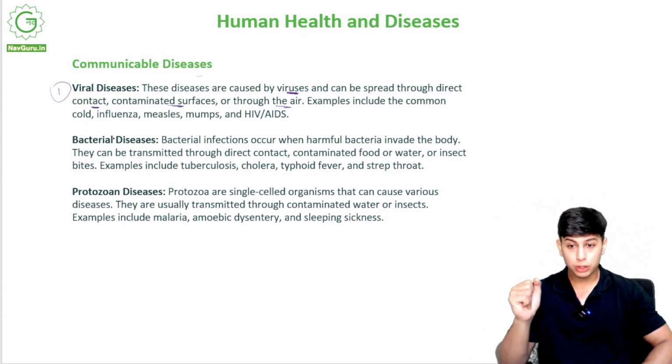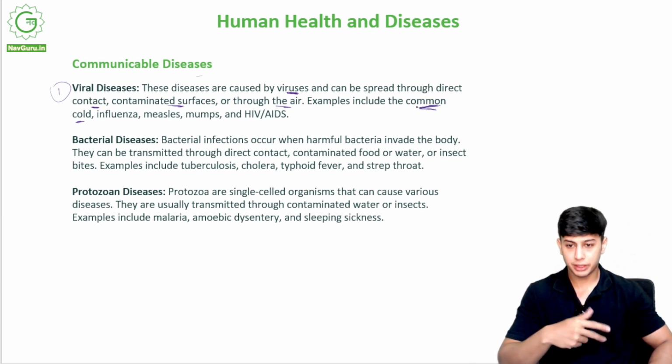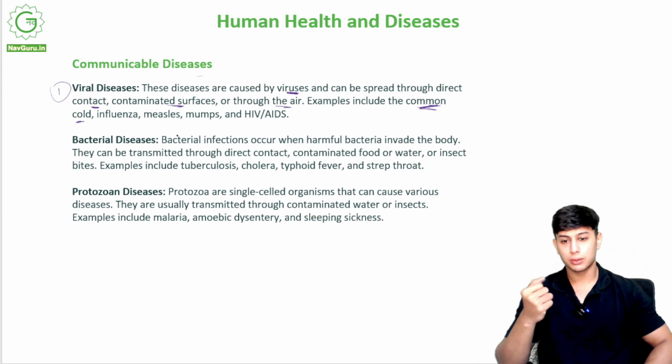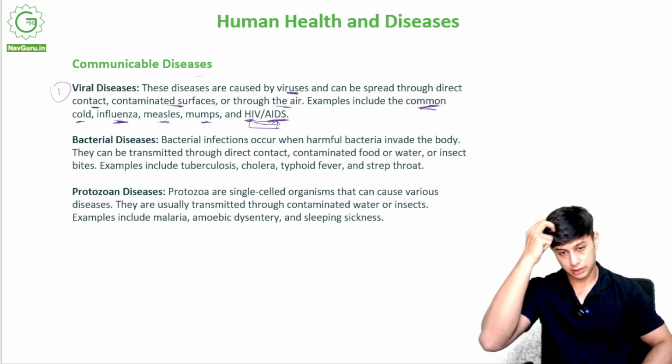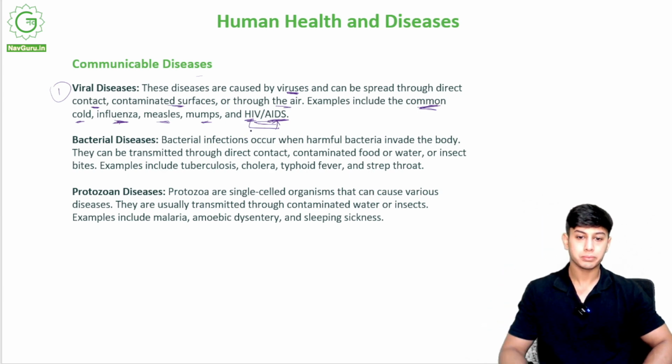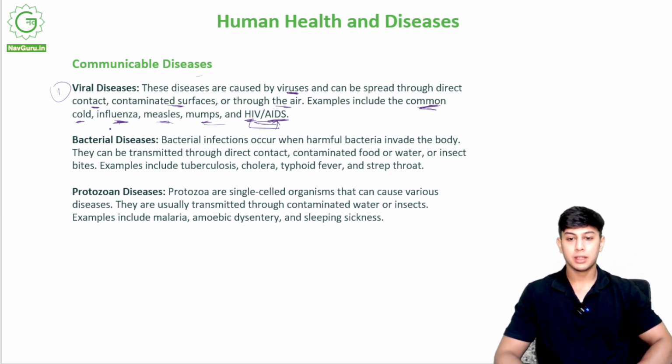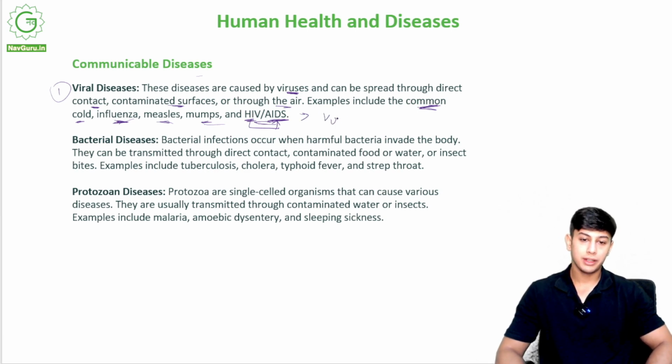Examples include the common cold. The common cold that we get during winters, the sneezing, the cold. Influenza is a virus. Measles and mumps are diseases. And HIV AIDS: HIV is the virus that causes AIDS. AIDS is the disease, HIV is the virus. We will study about it. Measles, mumps, influenza, common cold, these are all examples of diseases caused by viruses.